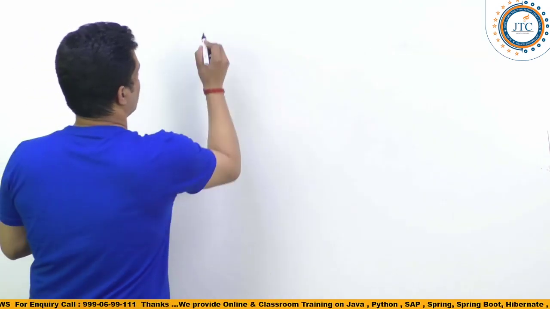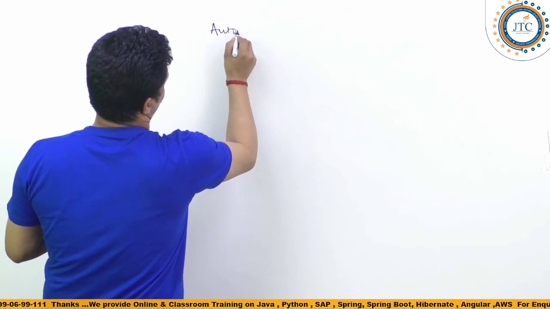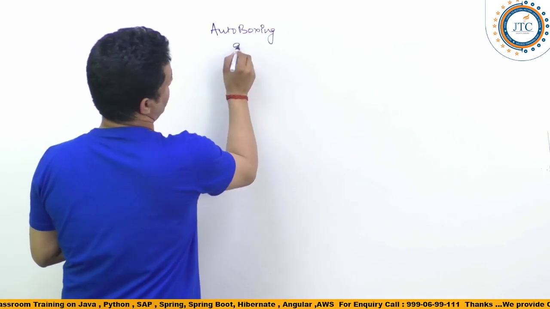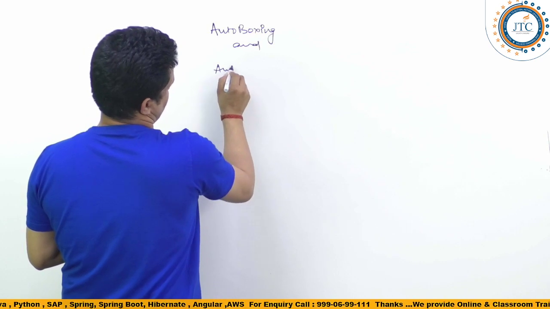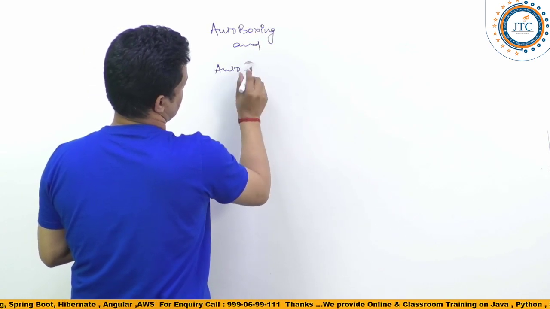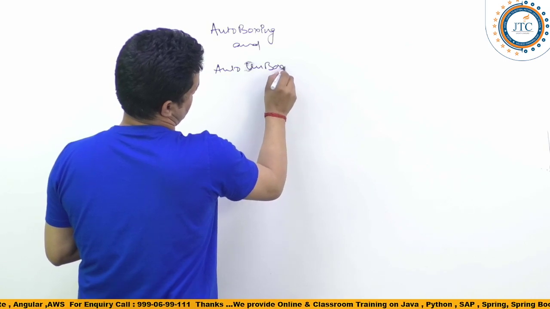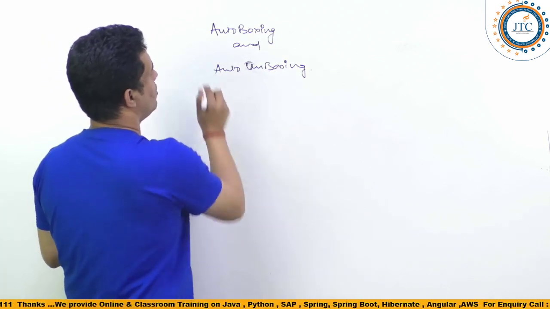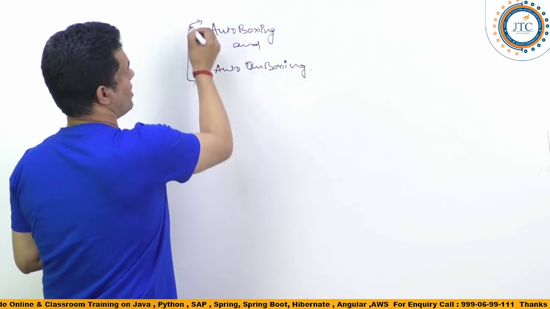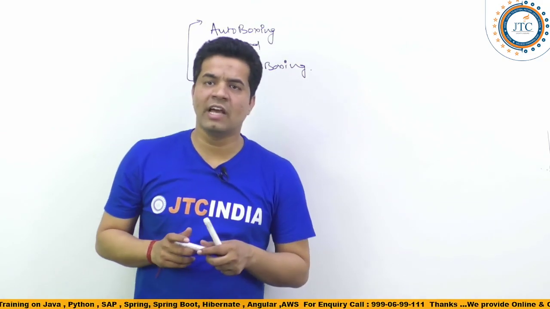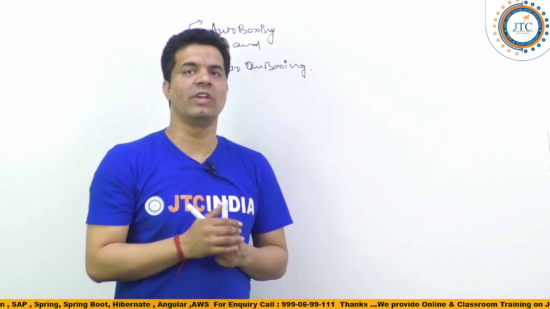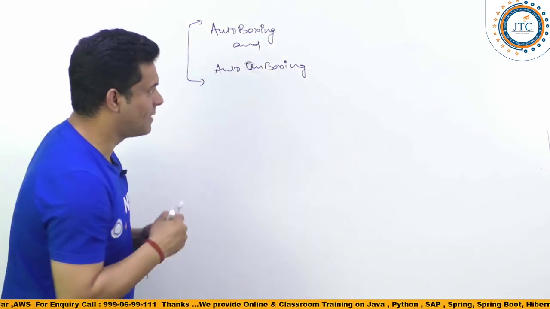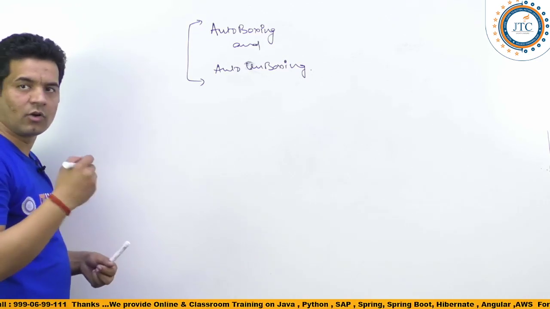Autoboxing and auto unboxing. What exactly are these concepts? See, for example, we have some primitive data types. How many total primitive data types are allowed, guys?